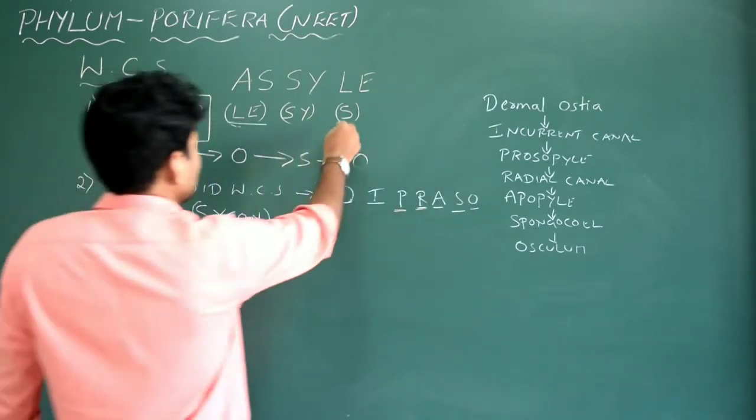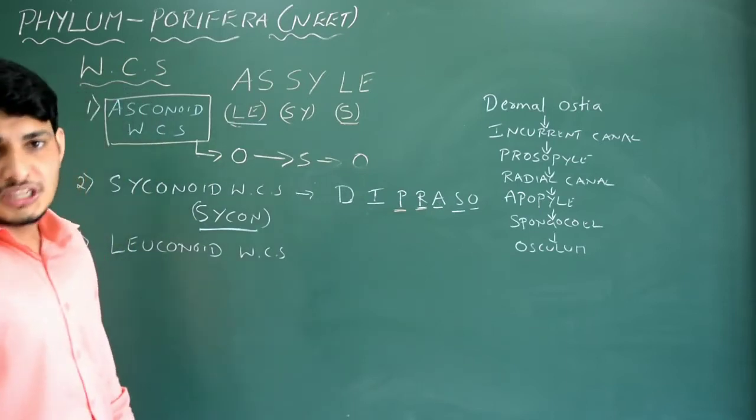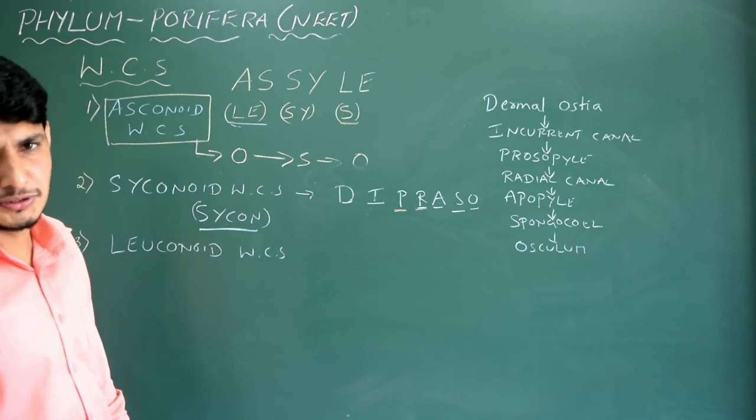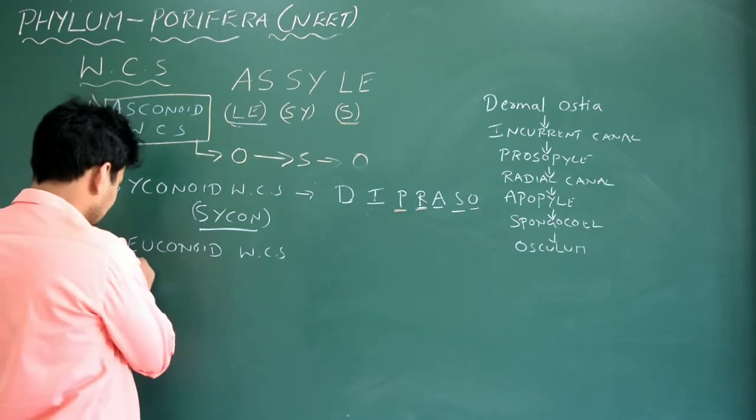Leuconoid type is seen only in the case of spongilla. You remember spongilla? What is it? Freshwater sponge or bath sponge? Remember it. Okay, very important.